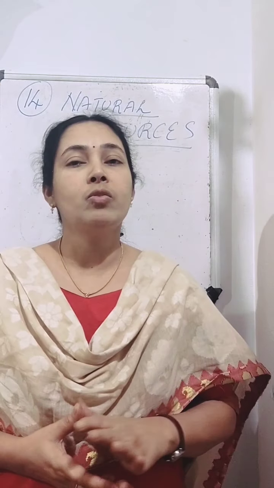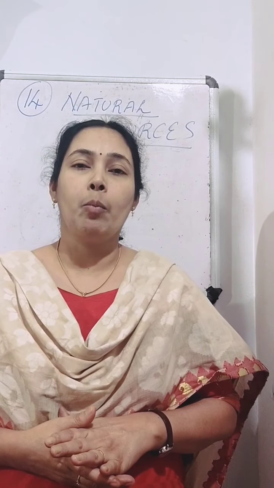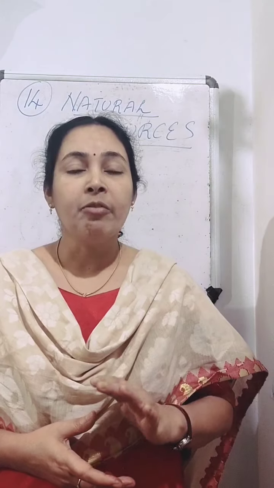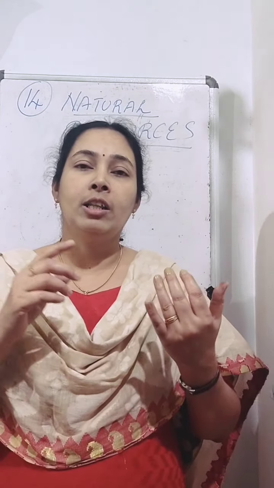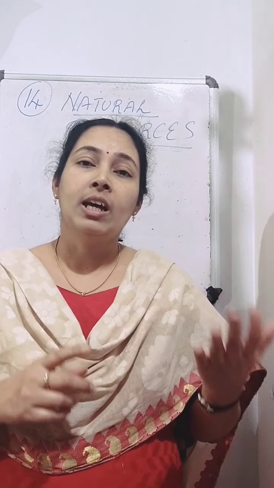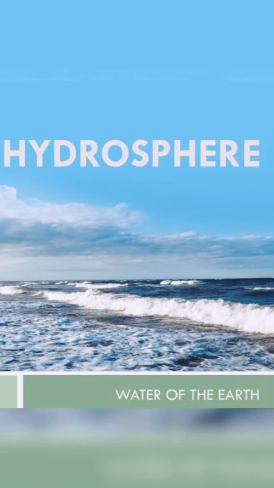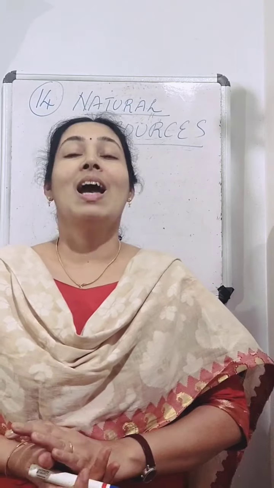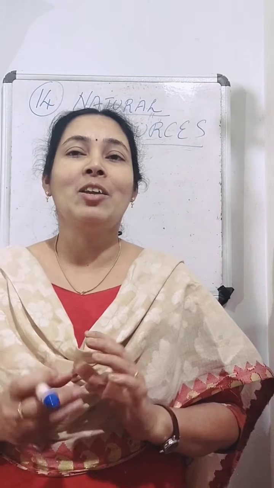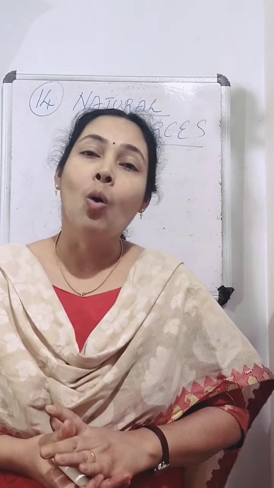So the hydrosphere is the water component of earth. 75% of the earth's surface is covered with water in the form of seas, oceans, rivers, ponds, etc. And underground water forms another component of hydrosphere. Okay, the next natural resource is air. Atmosphere is the blanket of air that covers the whole earth.